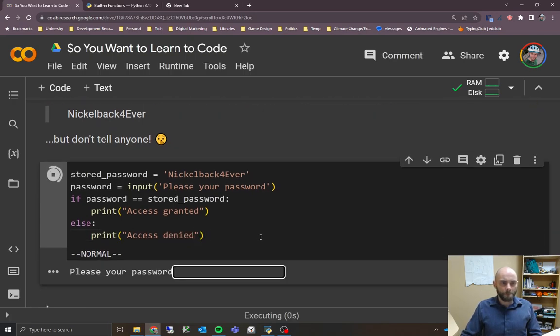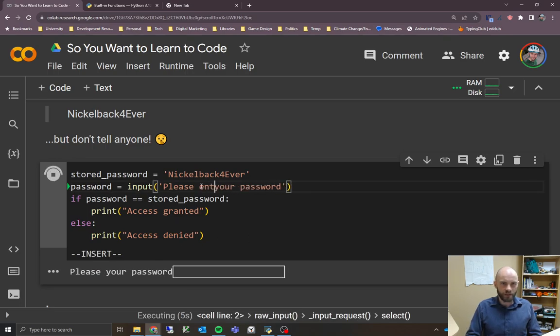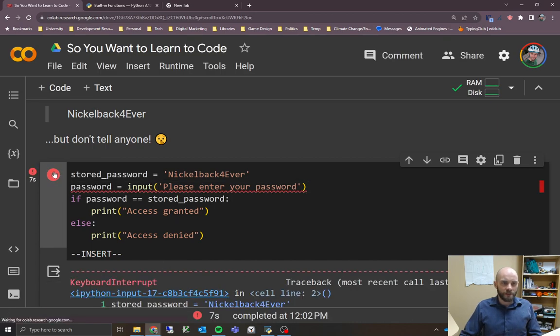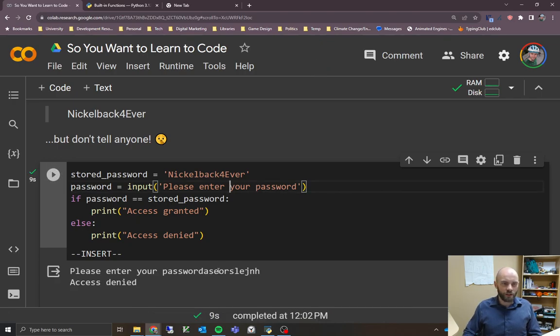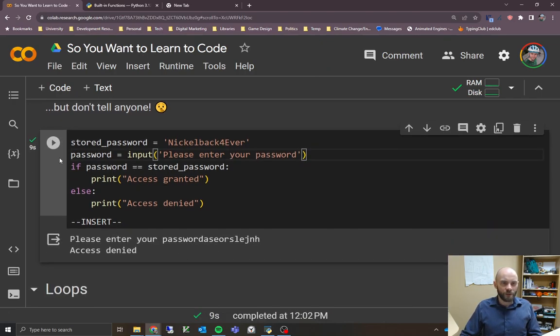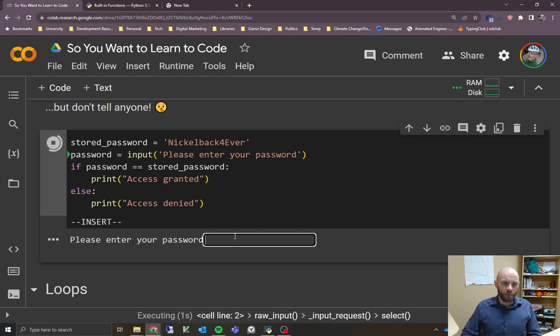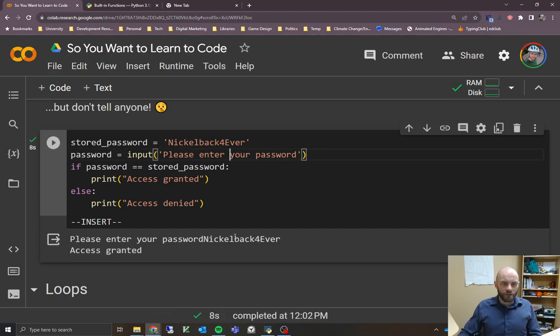We'll click on play. It just says, oh, I forgot to say, please enter your password. Cancel that for a sec, click play again. We can see it's a little bit messy if you don't have a colon and a space, but it still works just the same way. I'll type in some random characters, hit enter, it says access denied. We'll have to run the program again to check again, but if we type in our password, it'll have to match exactly, including the case and everything. Hit enter, then it says access granted. So it's just as simple as that.